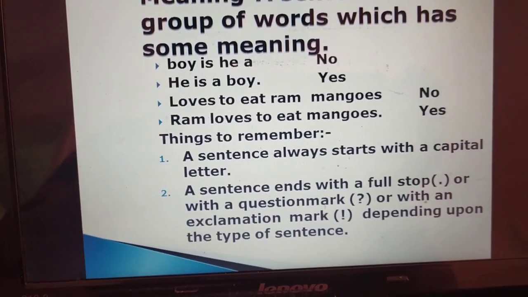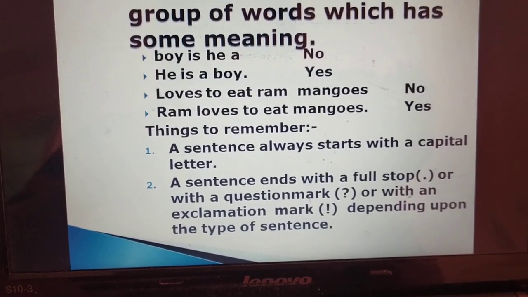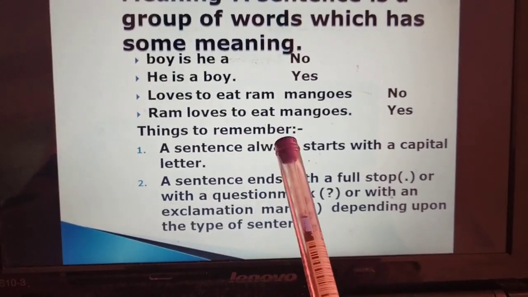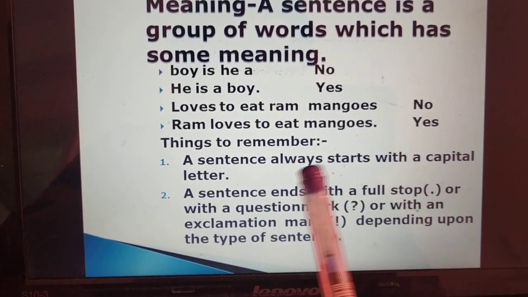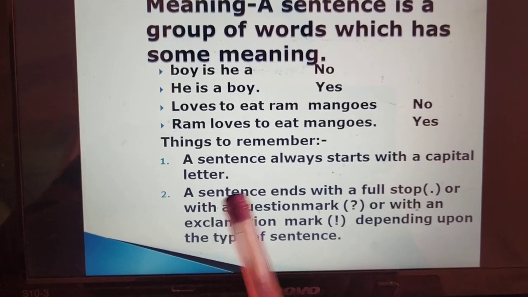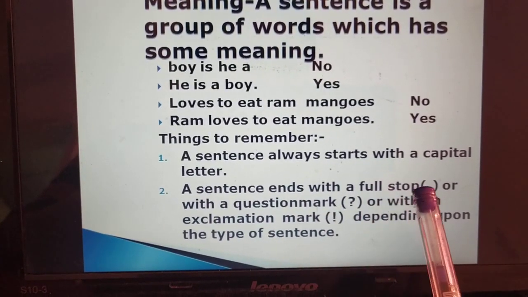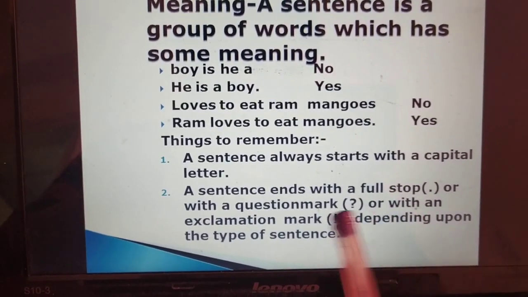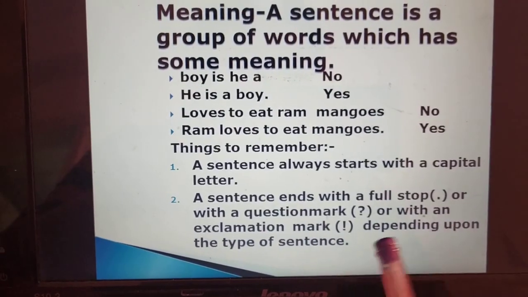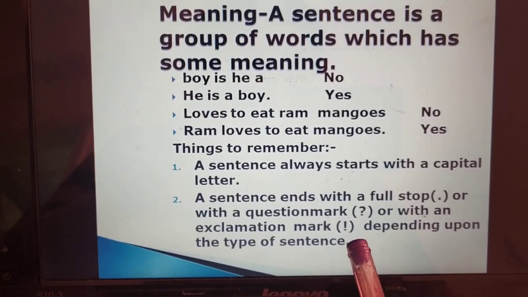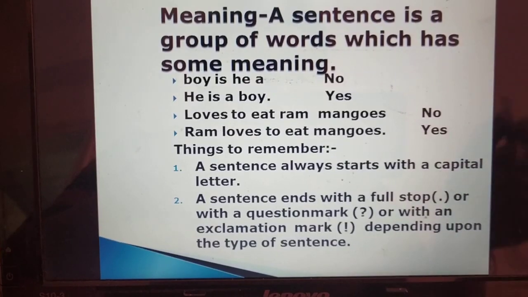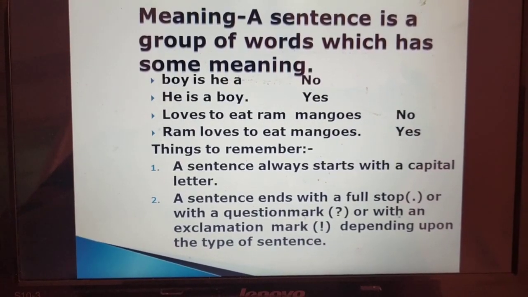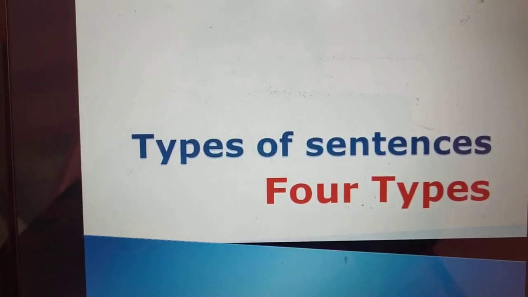Now while writing or framing a sentence, we have a few things to keep in mind. First, a sentence always starts with a capital letter. Next, a sentence always ends with a full stop or with a question mark or with an exclamation mark, depending upon the type of the sentence. So, we have to always keep these things in mind while writing a sentence.